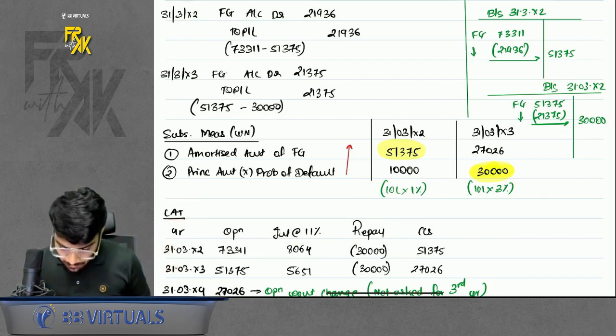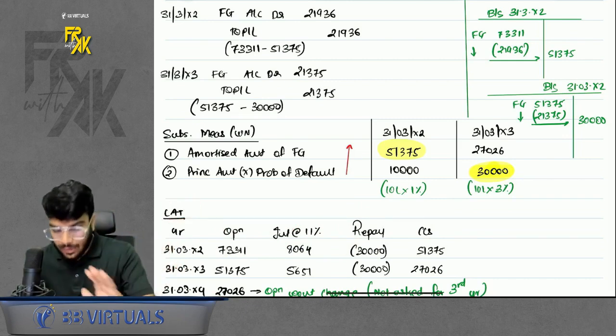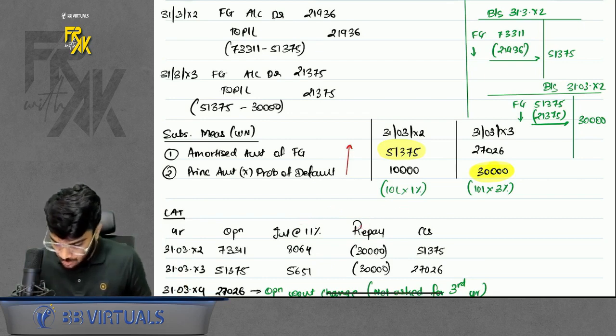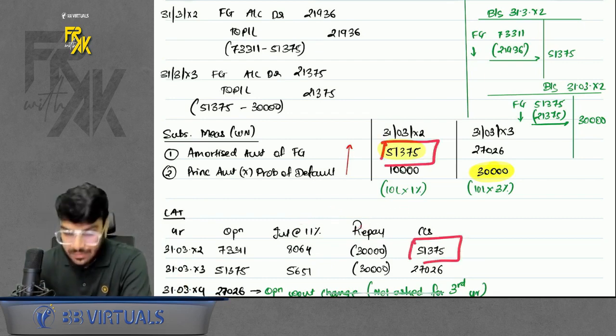Don't think, why are we booking interest, why are we making repayment. In reality, no interest is booked, no repayment is made. This is only notional, just to find the amount. So we got the amount as 51,375.